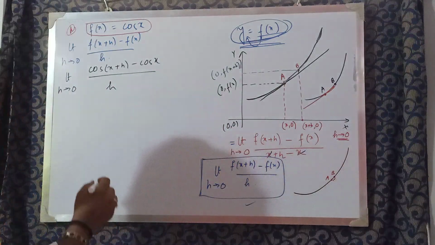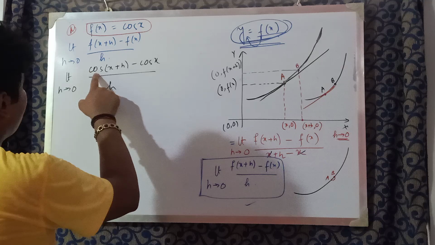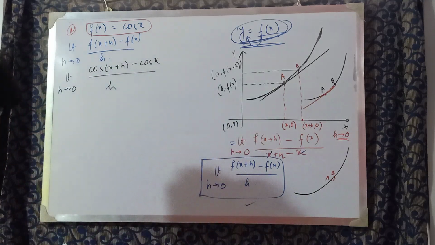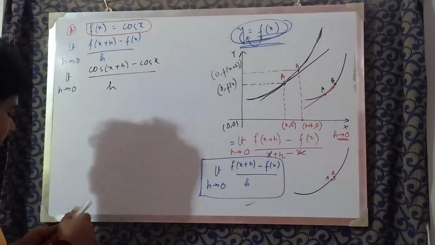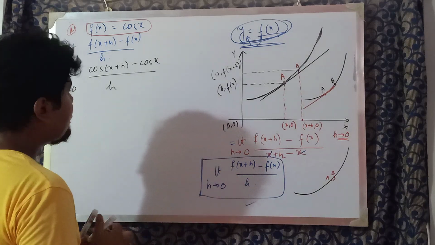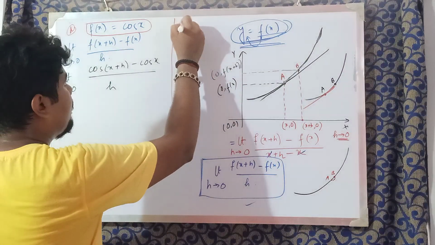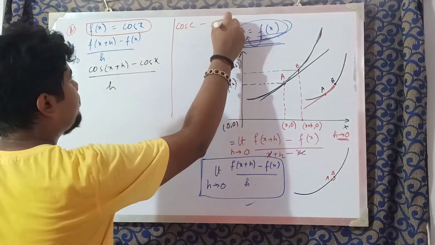For example, here we have got a situation where cos of x plus h minus cos x is there. How to simplify this? So there is a very basic formula, cos c minus cos d. You must be aware of that formula. I am quite sure 80% of you have forgotten cos c minus cos d.